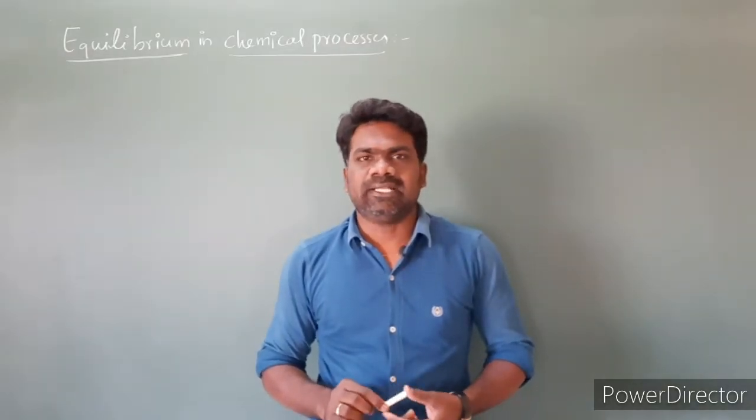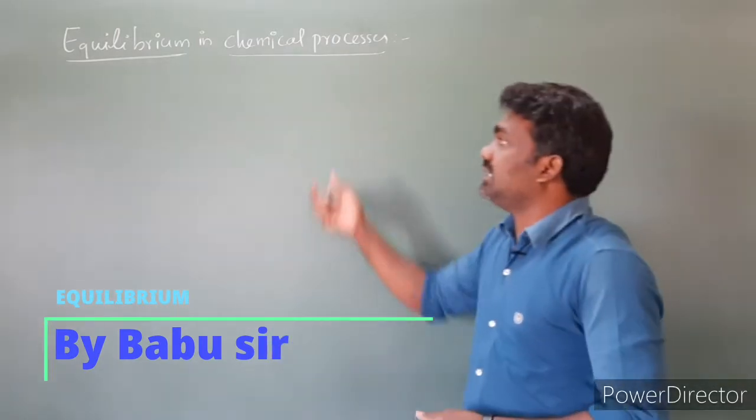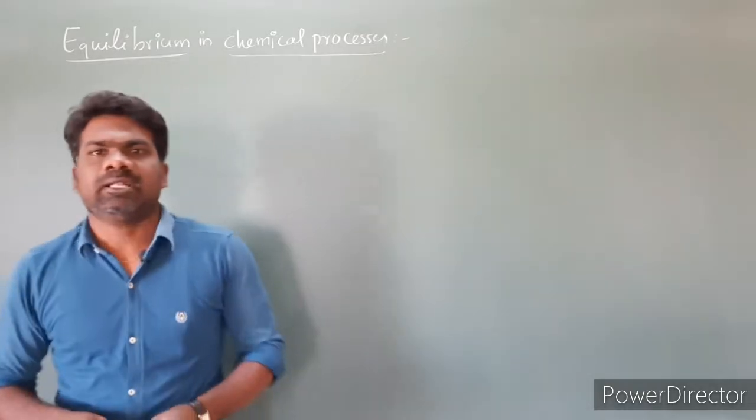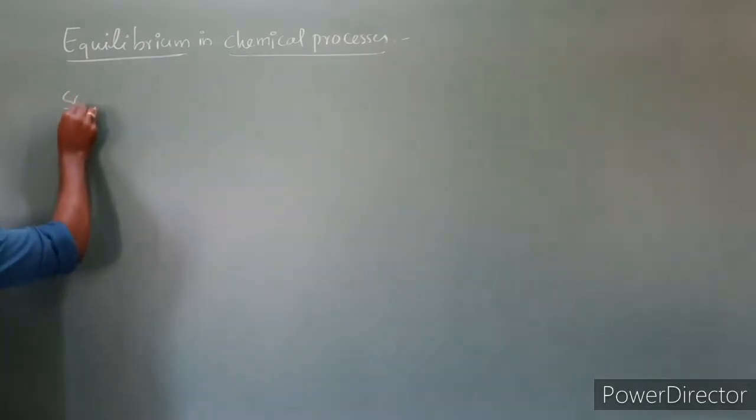In last class you learned equilibrium in physical process. Today's topic is equilibrium in chemical process. Now let us understand equilibrium in chemical process by taking an example. I am taking a chemical reaction.